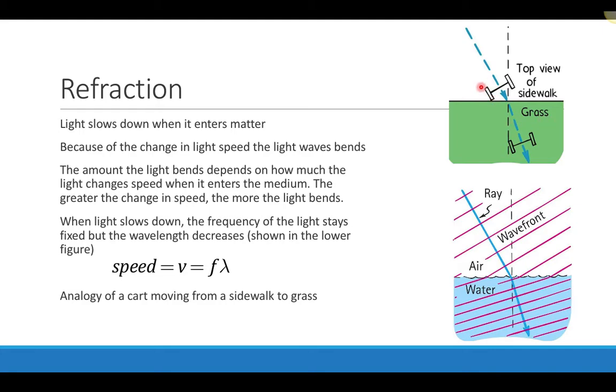Because the first wheel here on the left hits the grass first, it slows down first, and the other wheel continues to travel at a faster speed, and that causes this shift in the cart. But once that other wheel enters the grass completely, then they travel at the same speed again, and then they travel along that straight line path. But there was a bend because essentially one wheel was traveling slower, the other one was traveling faster, and it caused this curve or this bend in the path. It's just an analogy to think through why this is happening.